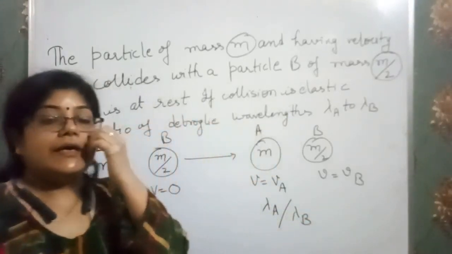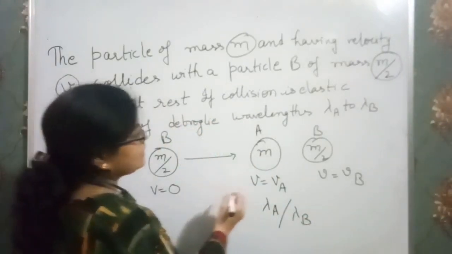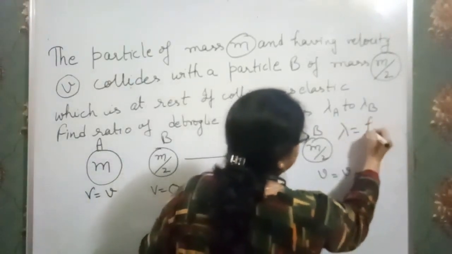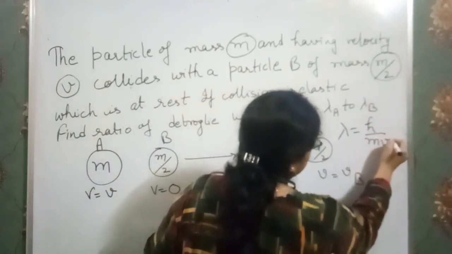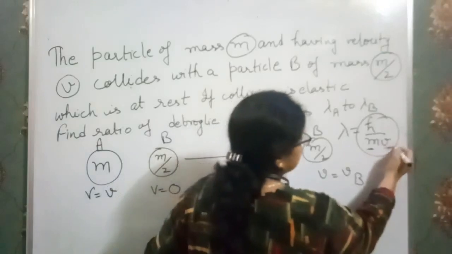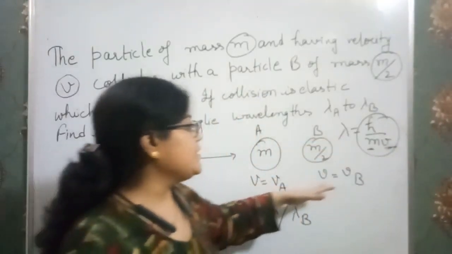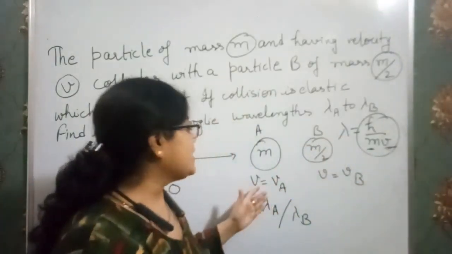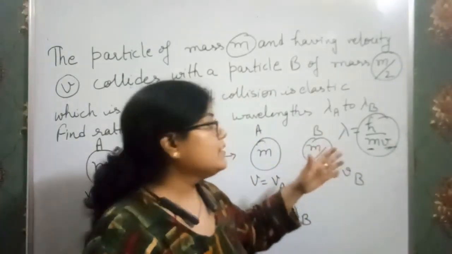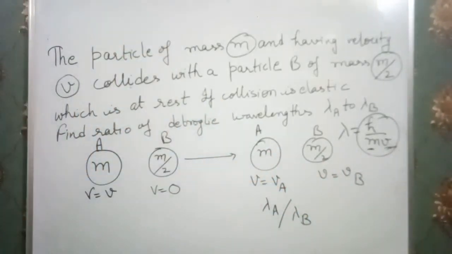In the case of the de Broglie wavelength, we have the formula lambda is equal to h over mass into velocity. So the mass in each case we know, but the velocity after collision we don't know. We have assumed va and vb. So we have to find the value of va over vb. So we just solve it, and I'm going to solve and explain it to you.